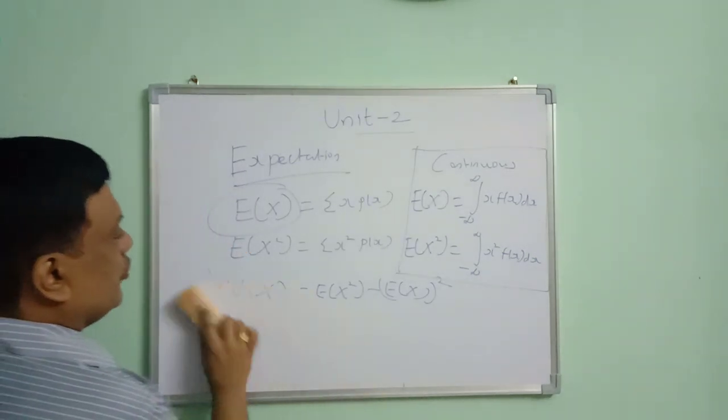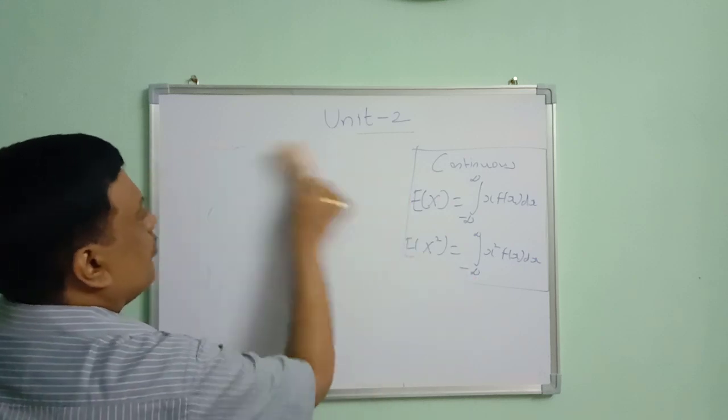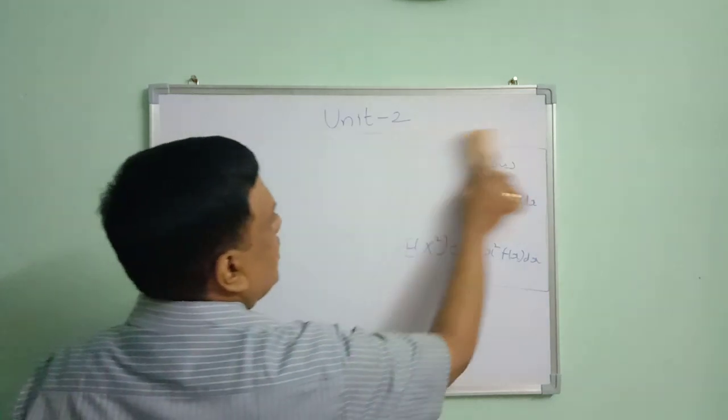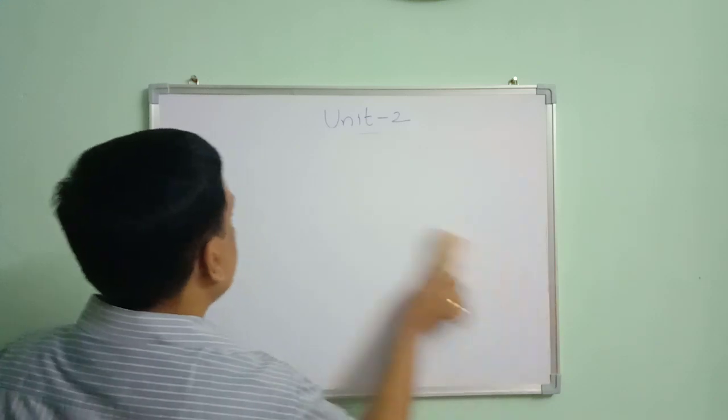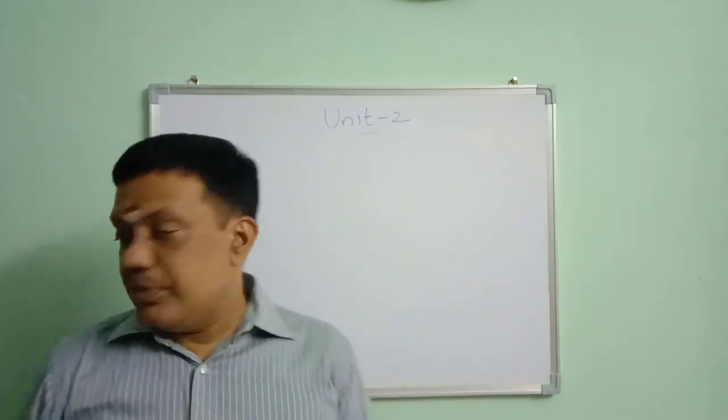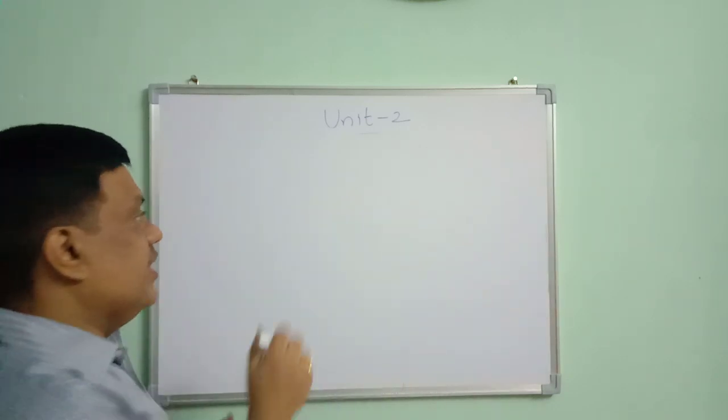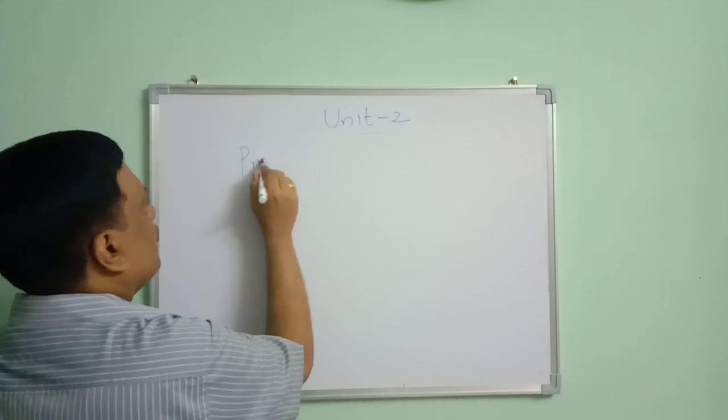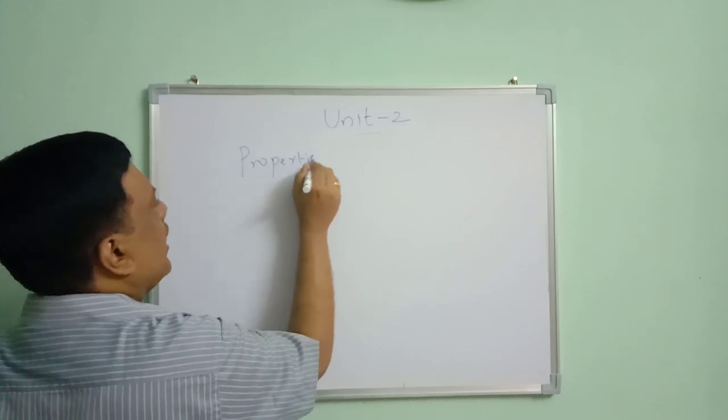Next, what are we going to see? We are going to see the properties of mean and variance. What are the properties of mean and variance?